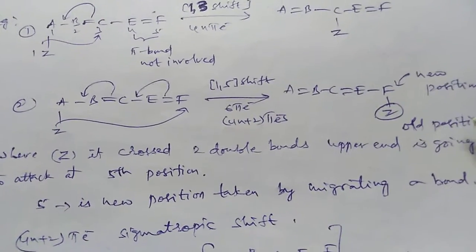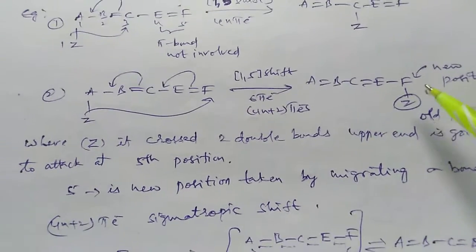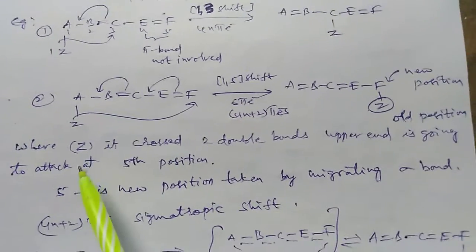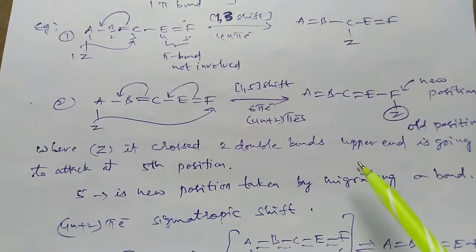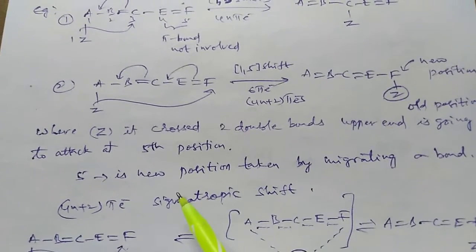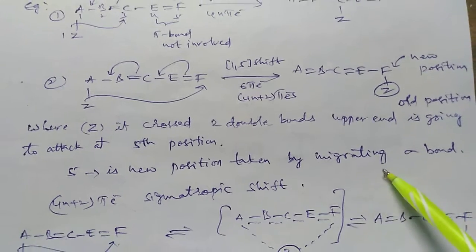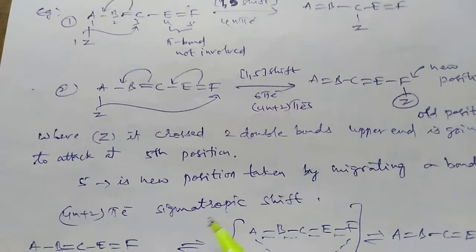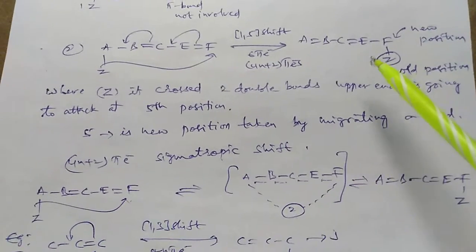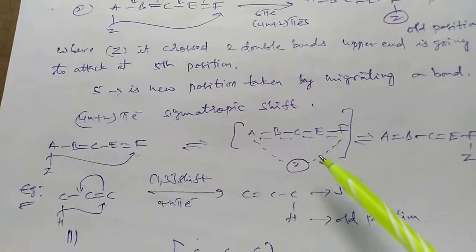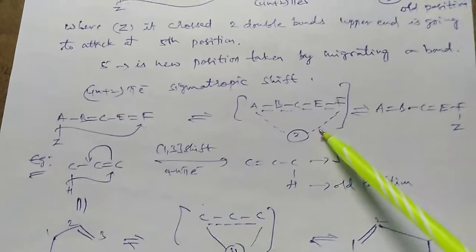It is the new position and old position represented in the reaction, where Z crossed 2 double bonds, and the upper end is going to attack at the fifth position. Fifth is the new position taken by the migrating sigma bond, and it is a 4N plus 2 pi electron sigmatropic shift. So in the above reaction also, the product is obtained through a cyclic transition state.